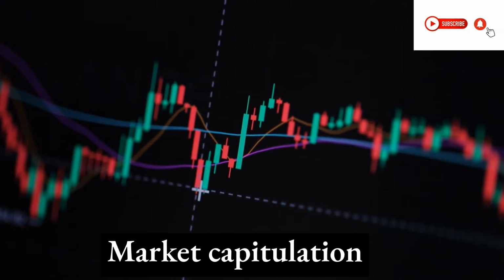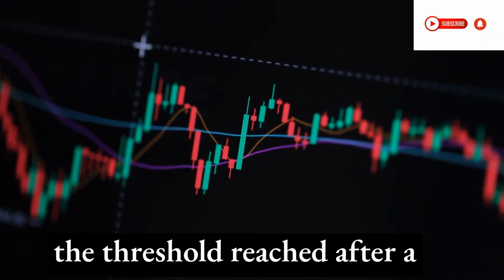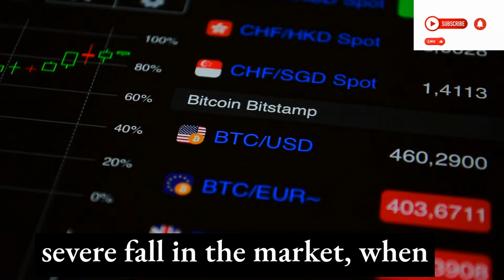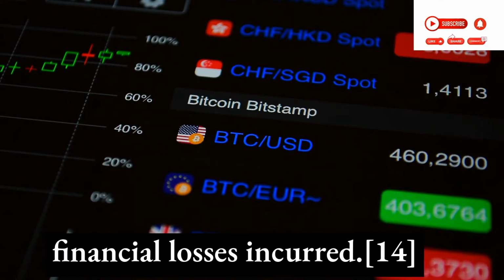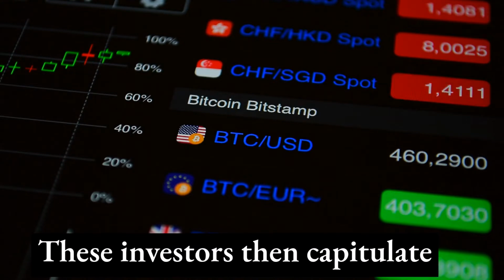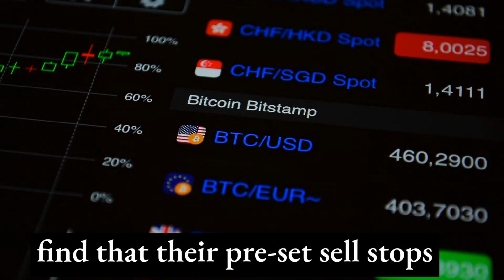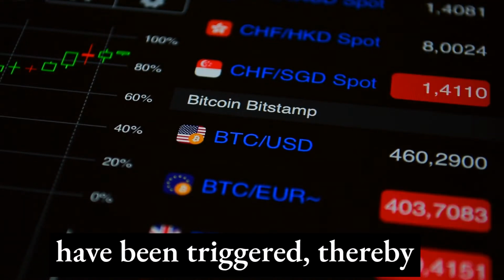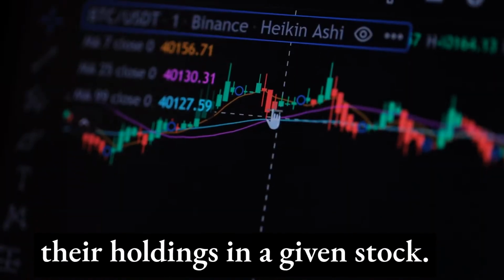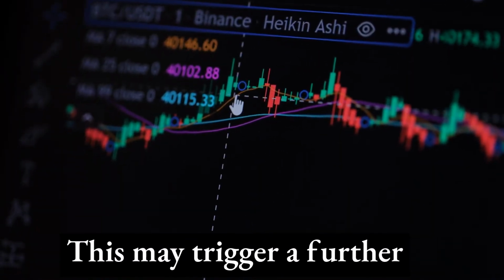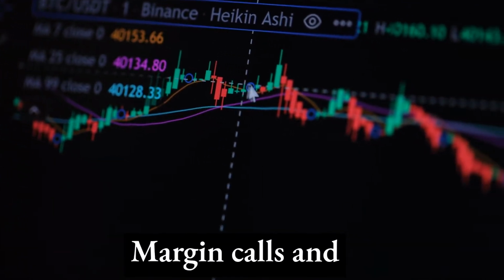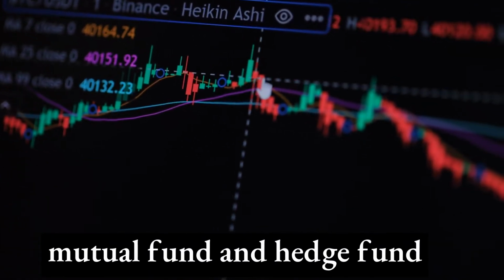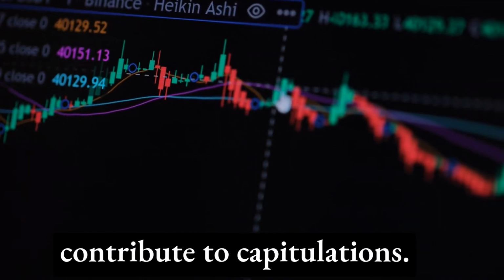Market capitulation. Market capitulation refers to the threshold reached after a severe fall in the market, when large numbers of investors can no longer tolerate the financial losses incurred. These investors then capitulate and sell in panic, or find that their preset sell stops have been triggered, thereby automatically liquidating their holdings in a given stock. This may trigger a further decline in the stock's price if not already anticipated by the market. Margin calls and mutual fund and hedge fund redemptions significantly contribute to capitulations.